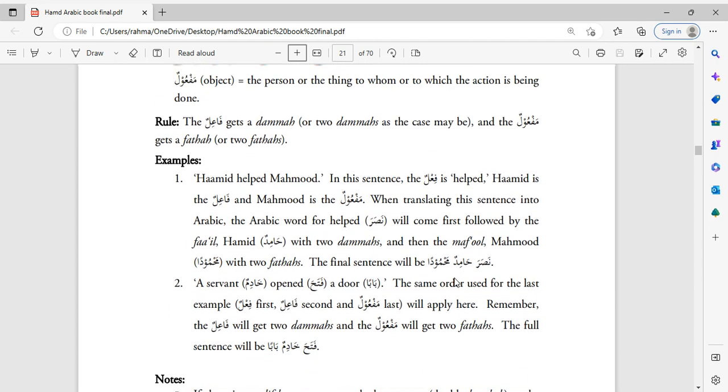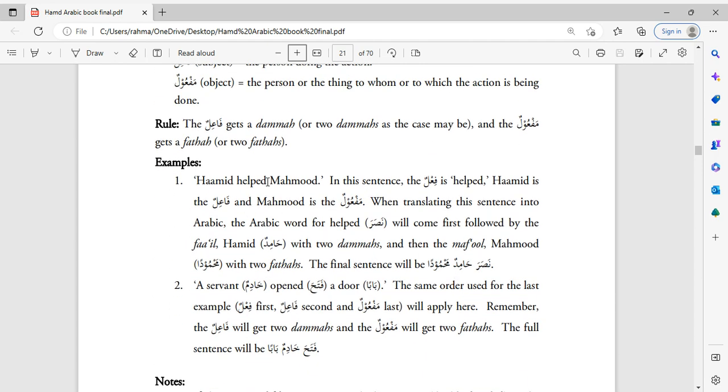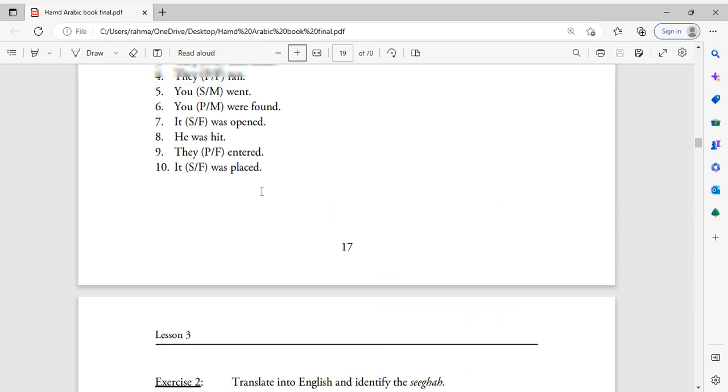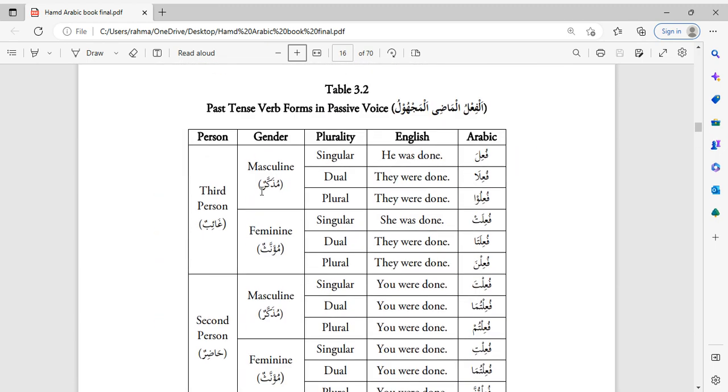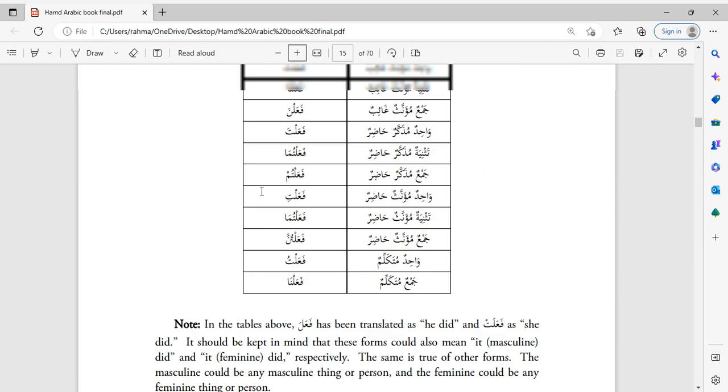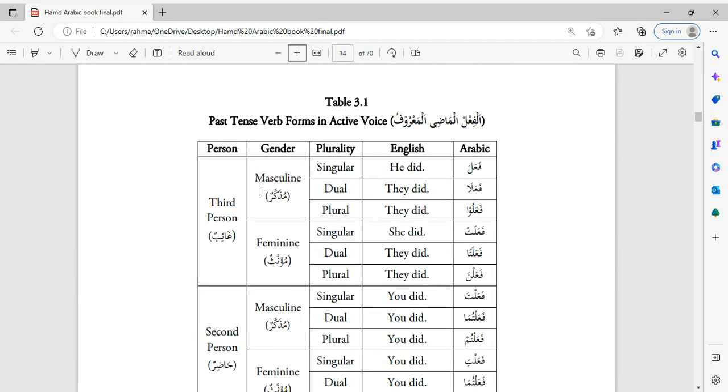Okay. So for this example of Hamid helped Mahmoud, if you wanted to translate this into Arabic, first you would identify the verb. The verb is help, and the Arabic for help is nasara. Nasara means he helped, and we have a whole table, right? In the previous lesson, we covered that there are different forms of each verb. For example, you have nasara, nasaru, nasarat, nasarta, nasarna.